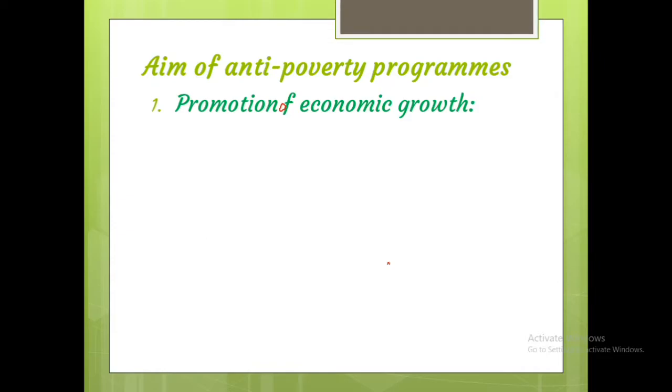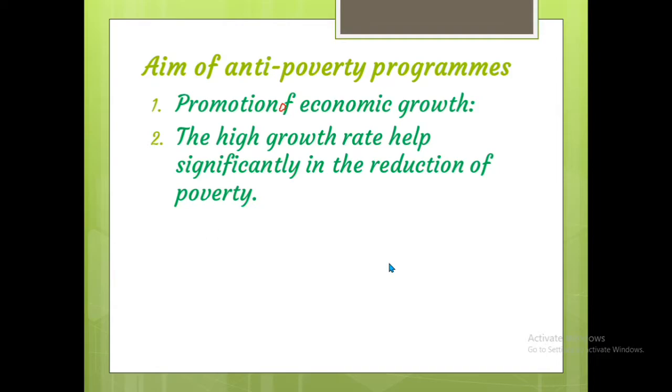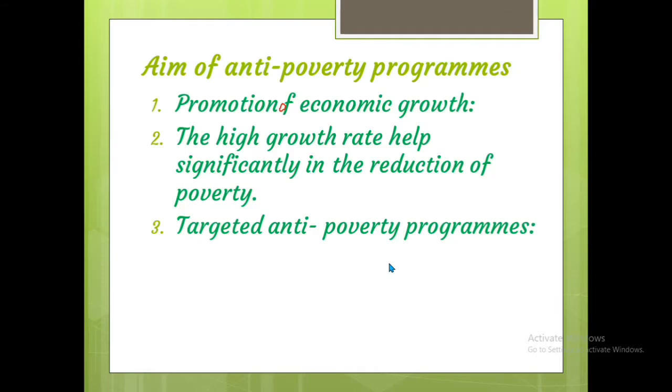So, what is the next aim? The high growth rate helped significantly in the reduction of poverty. The next one, the targeted anti-poverty programs. Okay, children, the economic growth is happening, and this high growth rate of the economy helps significantly in the reduction of poverty.